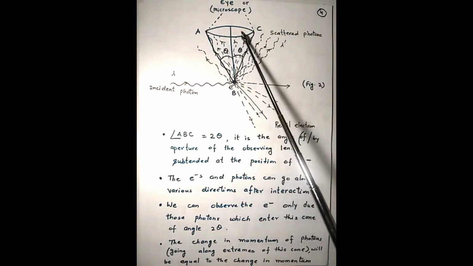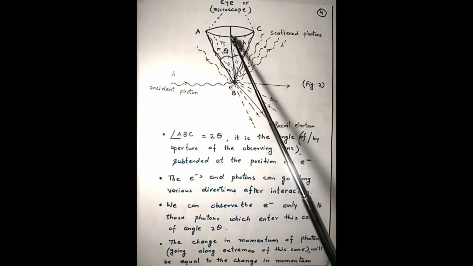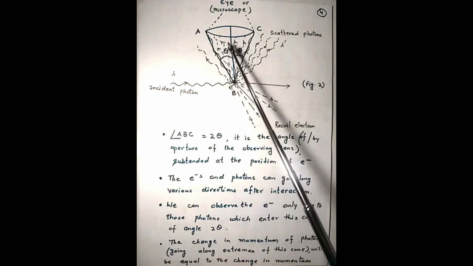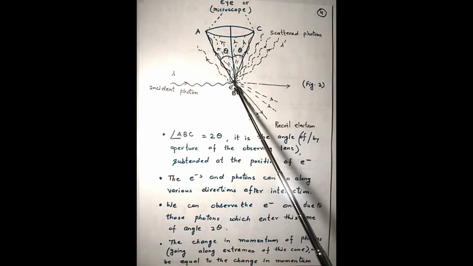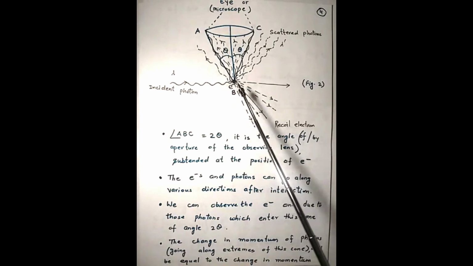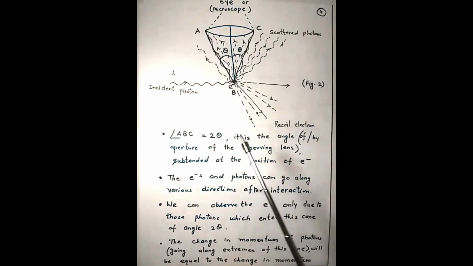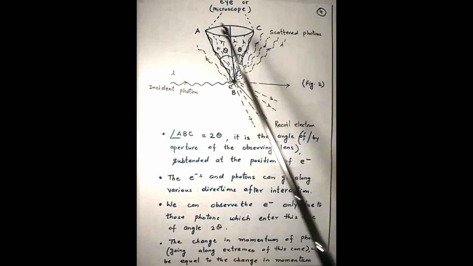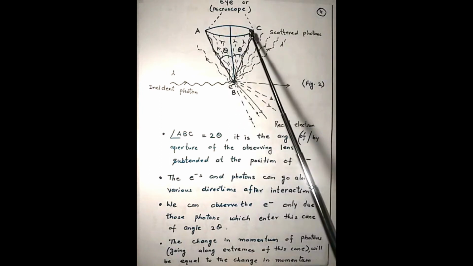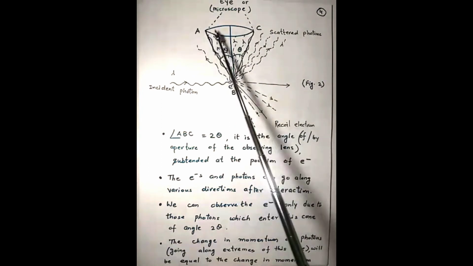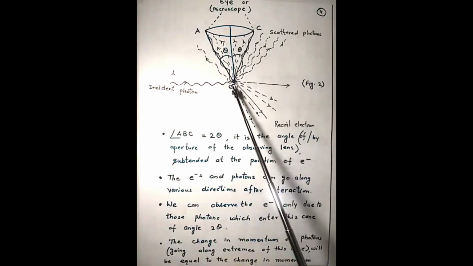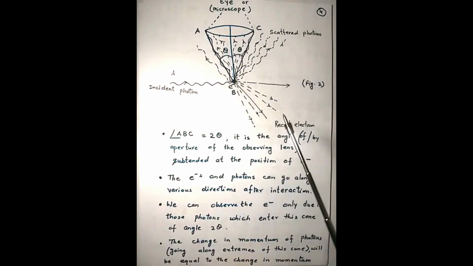With the help of those photons only, we are capable of measuring the parameters related to the electron. So angle ABC here is 2 theta, and it is the angle subtended by the aperture of the lens of the microscope at the position of the electron.